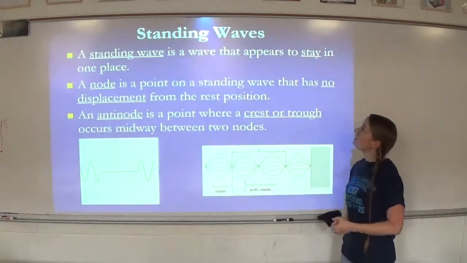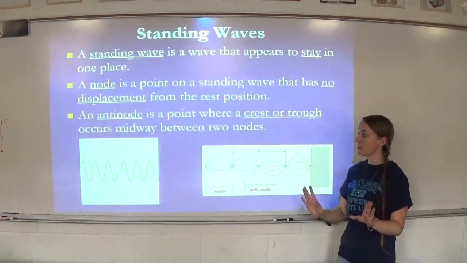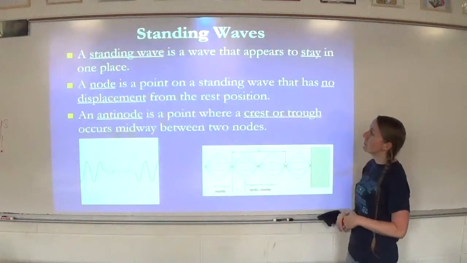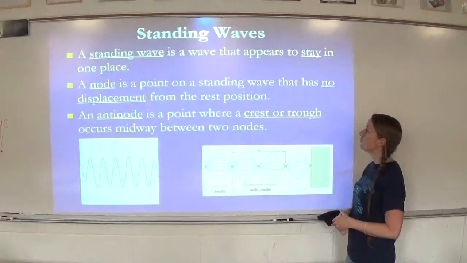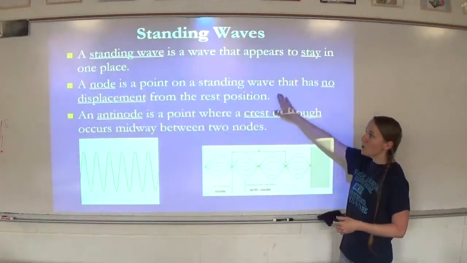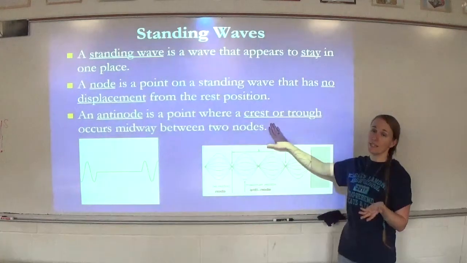And then a standing wave is a wave that appears to stay in one place. Now notice it says it appears. It doesn't actually, it just appears to stay in one place. A node is a point on a standing wave that has no displacement from the rest position. An antinode is a point where a crest or trough occurs midway between two nodes. So you have your node, which is at your rest position, versus your antinode where you're at a crest or trough.